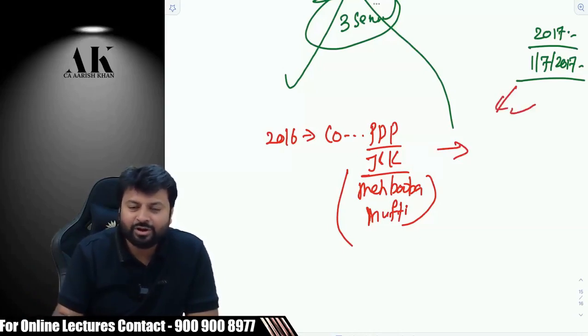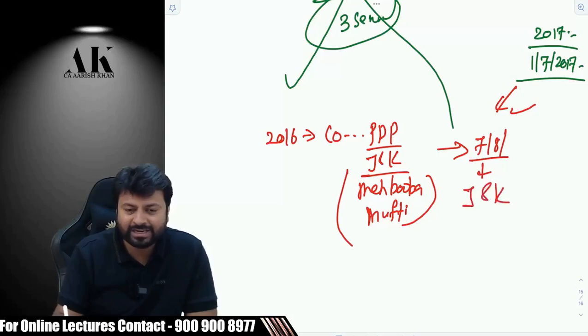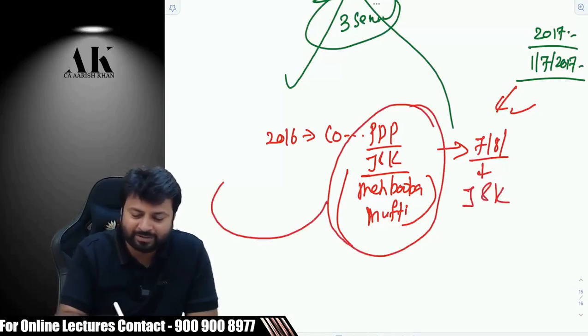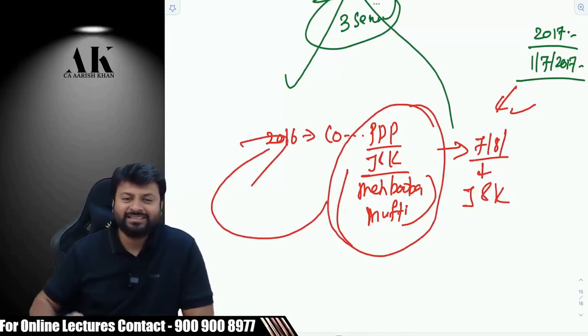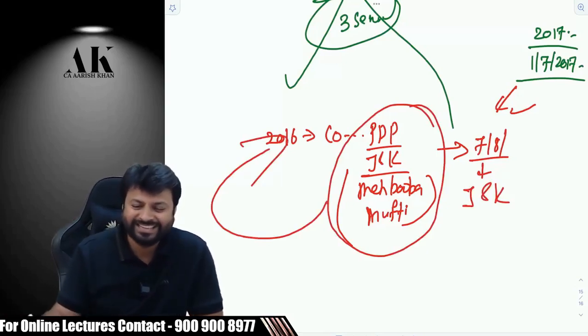So GST came to the whole of India excluding J&K initially. Then on 7th or 8th of July, I don't remember the exact date, they passed the GST law in the state of J&K also, because the J&K government was a part of the BJP government. Are you able to understand that?